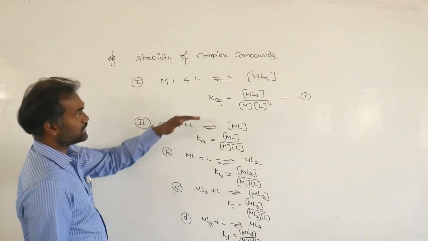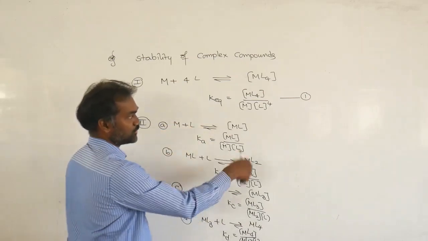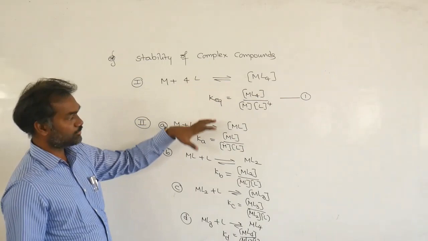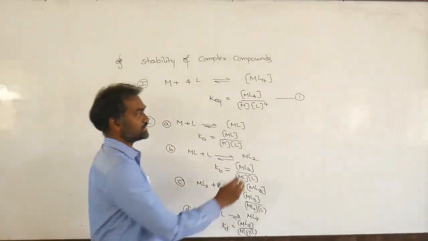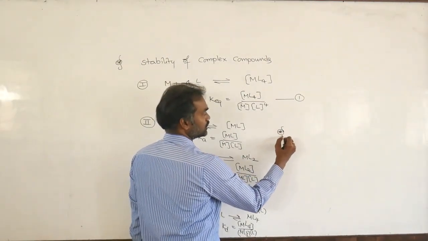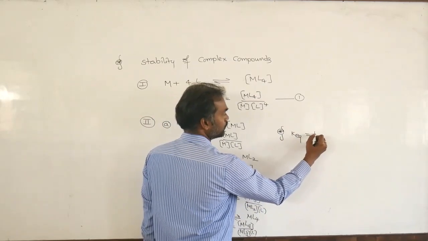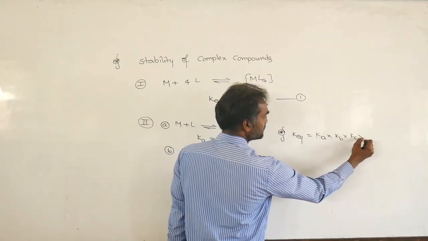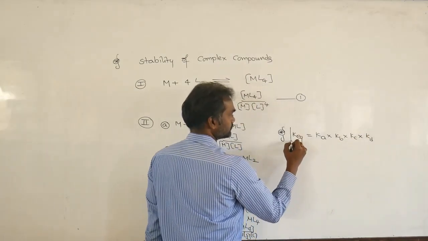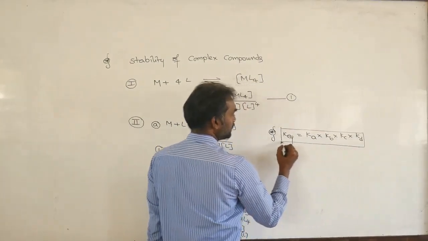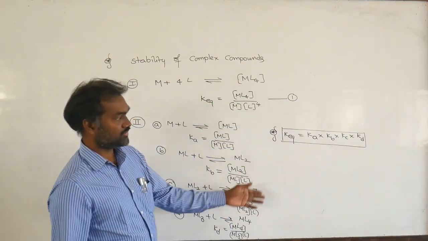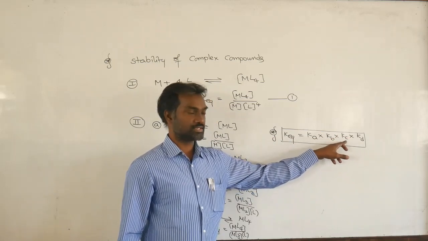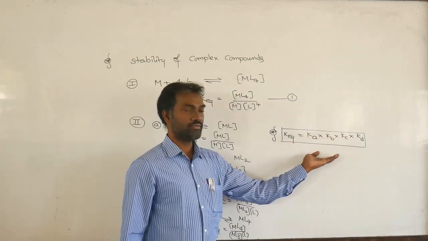Now take the relation between the first and these steps. Any process takes place in one step or more steps, so the relation is important here. K equilibrium equals Ka into Kb into Kc into Kd. A question may ask which of the following is correct for stability of complexes. Instead of multiplication, they will put plus or minus, or divide the values.